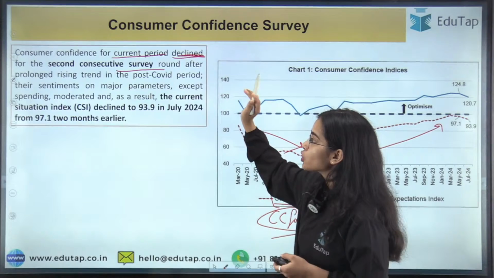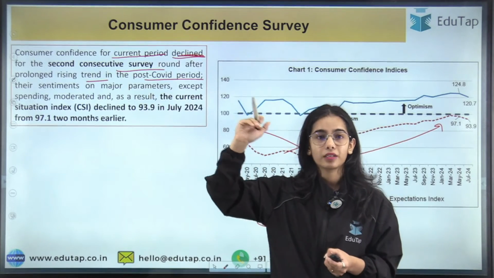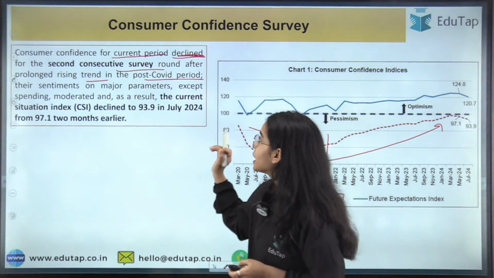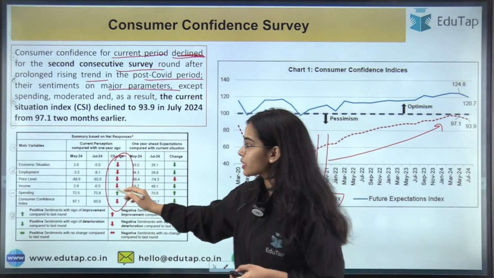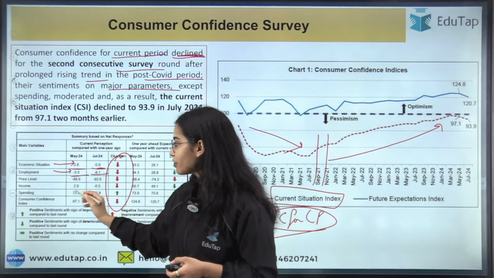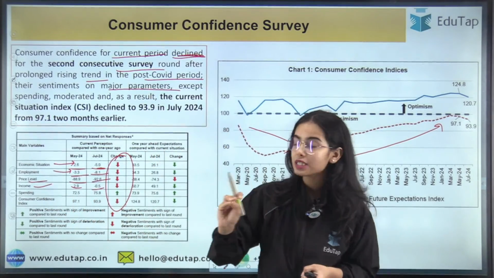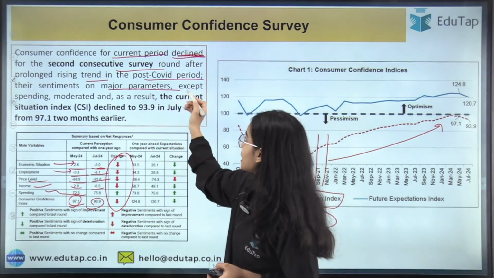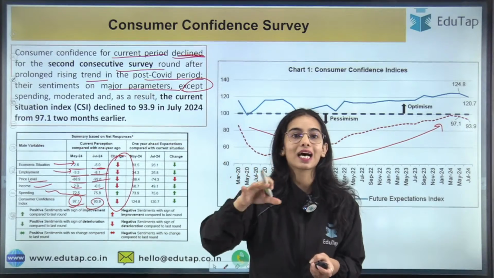Okay, so there was a prolonged rising trend in the post-COVID period. Their sentiments were positive. The consumer confidence was increasing. But now their sentiments on major parameters have decreased. You can see that for the economic situation, their expectations have decreased. For employment, their expectations have decreased. For the price level, their expectations have decreased. For income, their expectations have decreased, and the consumer confidence index itself has decreased. But for spending only, except spending, all the other parameters have moderated. All the other sentiments or the confidence has gone down.